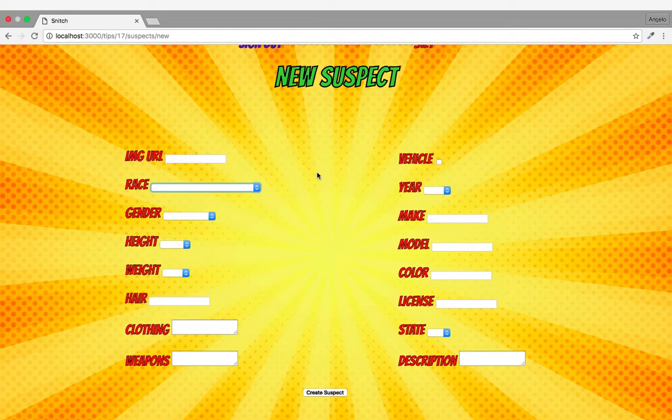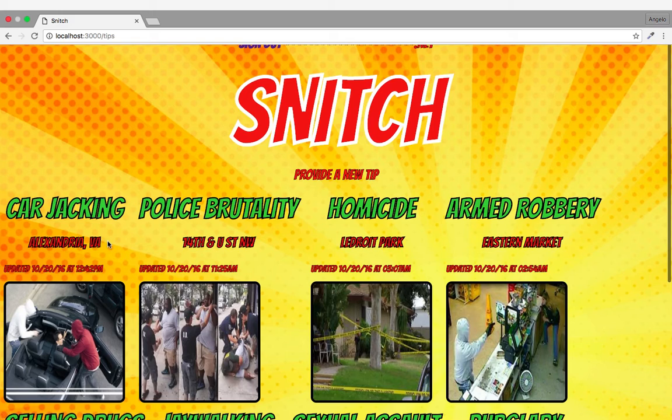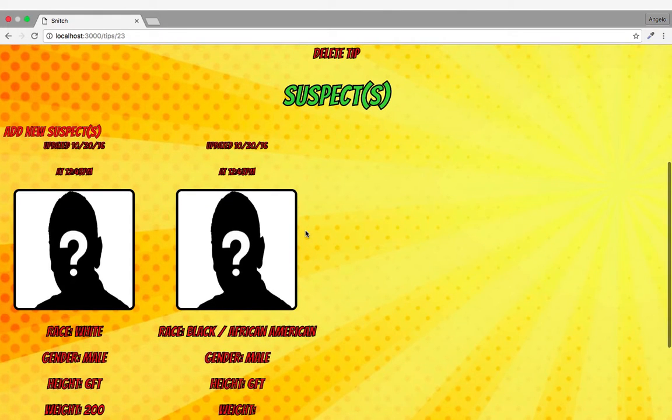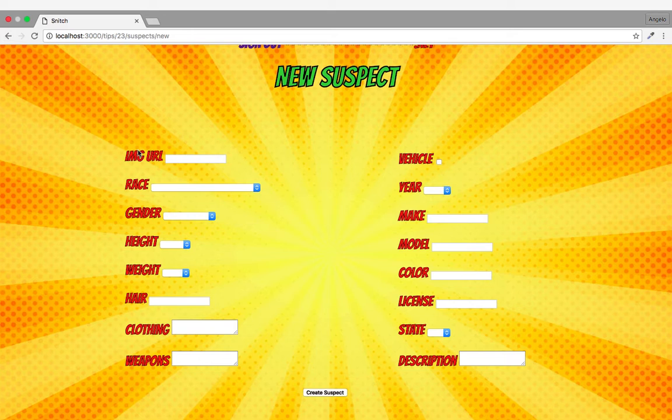The last thing that I'm very proud of with this is that I'm able to use some code to show whether or not a vehicle was involved in the commission of this crime. So if I go to add new suspects, I can either check a box and say, okay, a vehicle was involved, or I can uncheck it as well.